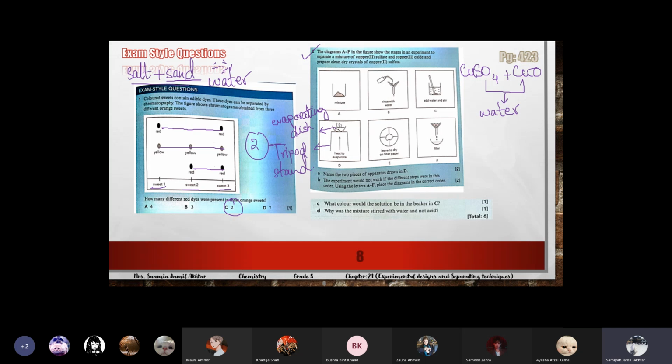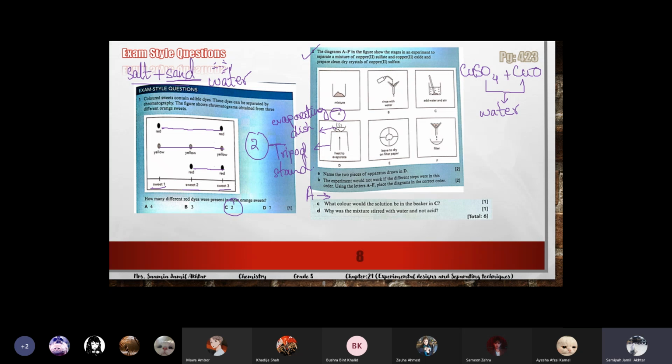This is the same thing. So now we have two solids, copper sulfate and copper oxide. But copper oxide is insoluble in water. It will not be soluble, so we will filter it. So the first step will be that we will take a mixture. A is the first step.